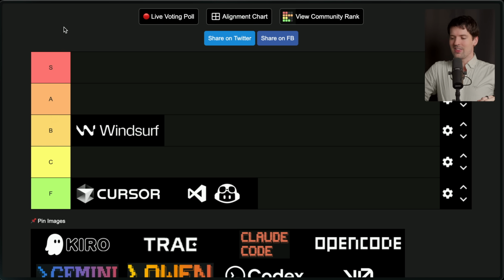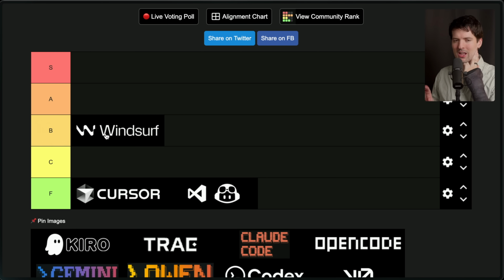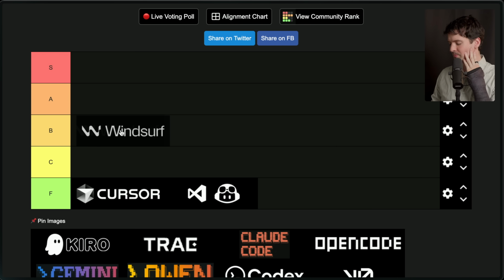As such, I think Windsurf probably fits here in the B tier, actually. So we will leave it there for now and see where we end up putting it in the future. It does show code. If it was just the prompt, it would probably go higher up because this is a vibe coding tier list. But yeah, for now, Windsurf is definitely more vibey than Cursor. They really wanted to focus in on people who don't know how to run bash commands initially. I think it fits right there.